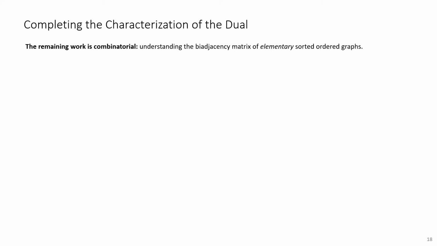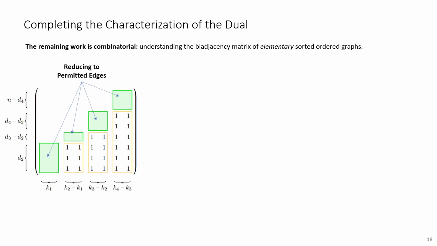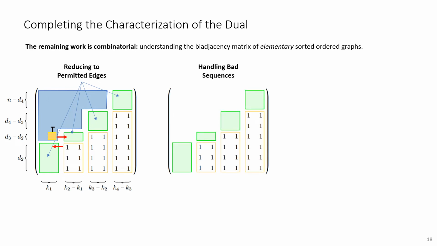Let me briefly sketch the proof in 3 short steps. The first step is to reduce the problem only to the permitted edges, which is a subset of the edges drawn here in green. We show that any deviation from the permitted edges, as drawn in yellow, would cause some degeneracy condition through which the dual coefficient must vanish. Secondly, we consider the growth rate of the permitted edges. We show that if they do not grow quickly enough, which we call a bad sequence, then, by relying on a theorem due to Hetyei, which is a characterization of elementary graphs, once again the dual coefficient must vanish.